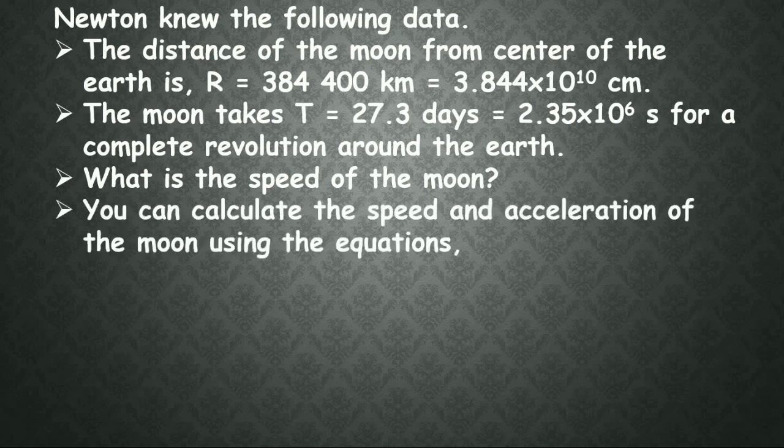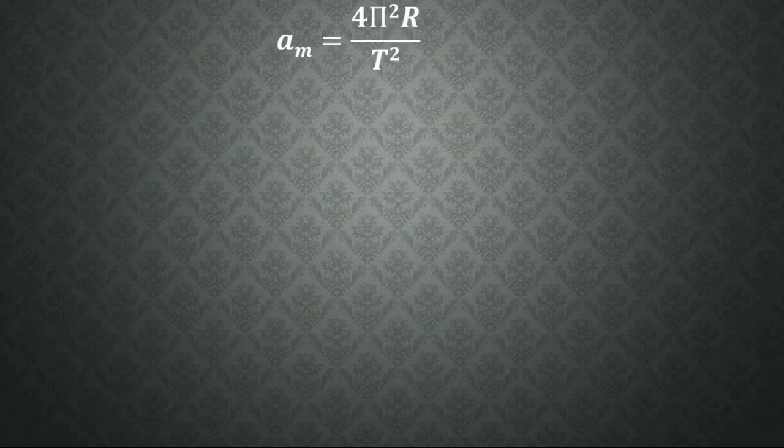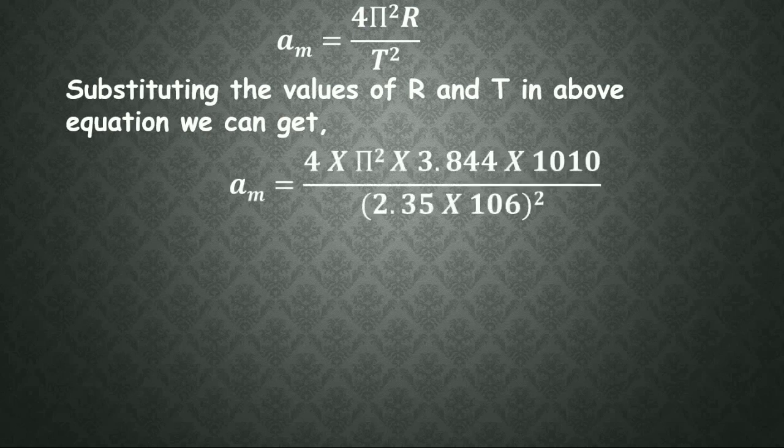We can calculate the speed and acceleration of the moon using the equations v is equal to 2 pi r by t and a is equal to v square by r. So by substituting, we get a_m is equal to 4 pi square r by t square. Substituting the values of r and t in the above equations, we get a_m is equal to 0.27 centimeter per second square. So this is the acceleration of the moon.